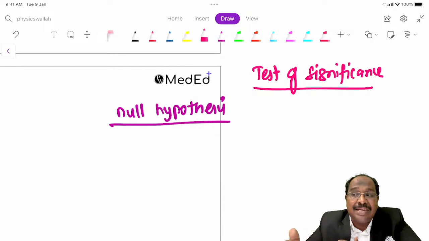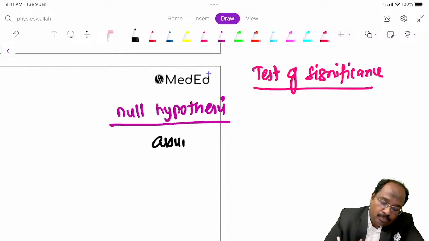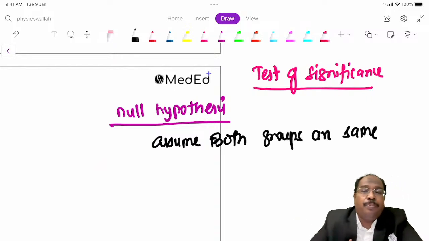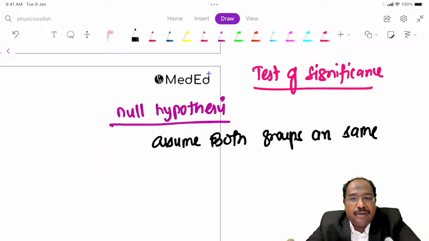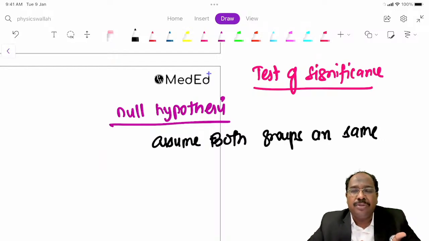What is null hypothesis? It's an assumption. Assume both groups are same. You have to either accept it or reject it. So for one group you are going to give drug A, and for the other group you are going to give drug B. Then you do some statistical test and you will get p values. If the p value is significant, you are going to reject the null hypothesis. If the p value is not significant, you are going to accept the null hypothesis.